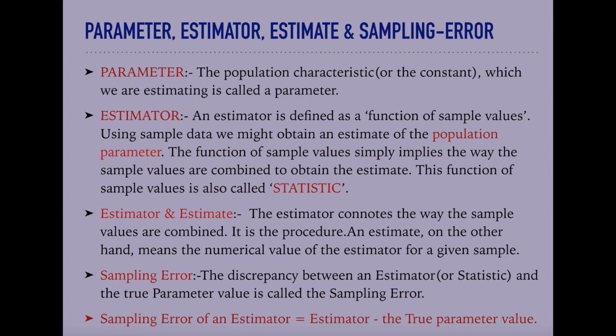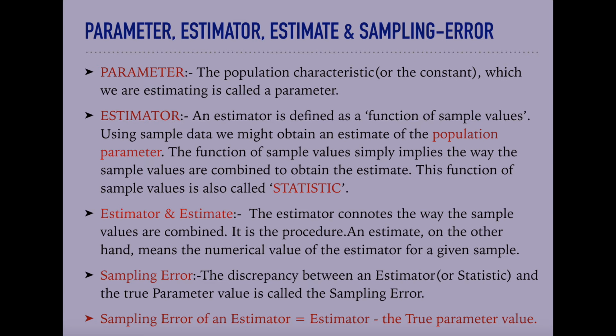Second term, that is estimator. An estimator is defined as a function of sample values. Using sample data, we might obtain an estimate of the population parameter. The function of sample values simply implies the way the sample values are combined to obtain the estimate. This function of sample values is also called a statistic.